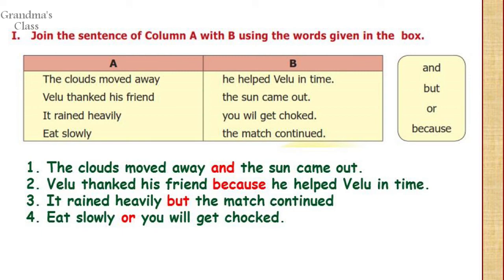Next one. Join the sentence of column A with B using the words given in the box. Again it's conjunction. We have to match the two sentences to make a complete sense. The answers are given below. The clouds moved away and the sun came out. Velu thanked his friend because he helped Velu in time. It rained heavily but the match continued. Eat slowly or you will get choked.